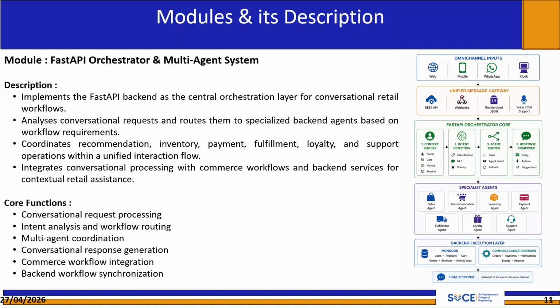The orchestrator also handles multi-agent coordination in cases where a request spans multiple domains, such as checking stock availability while adding a product to the cart. It coordinates between the relevant agents and assembles a unified, coherent response. Critically, this module handles conversational response generation by integrating with the AI services, ensuring that every reply is contextually appropriate, detail focused, and natural sounding rather than raw data. This is what makes the system genuinely agentic: intelligent, context-aware routing and response, not predefined scripted replies.